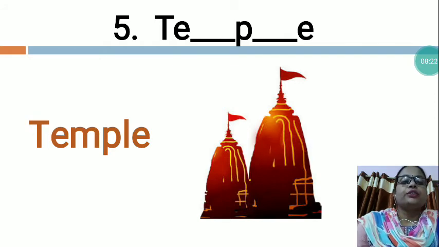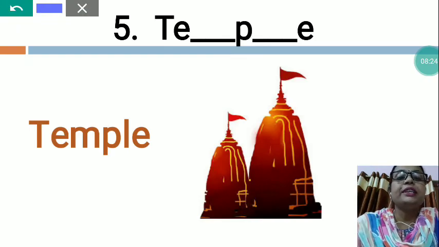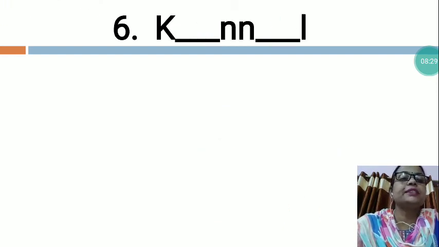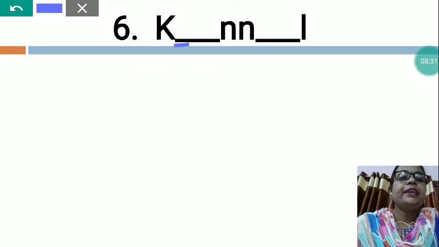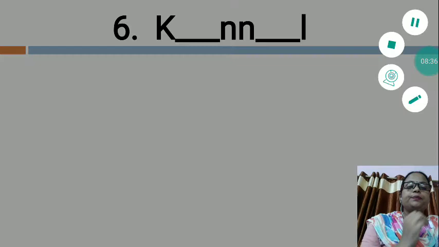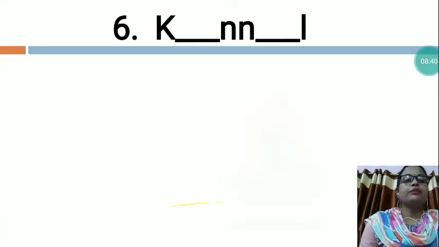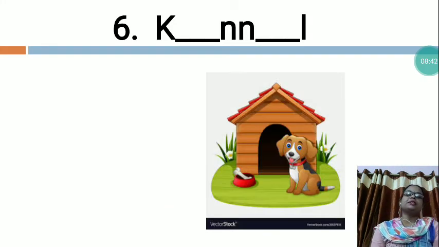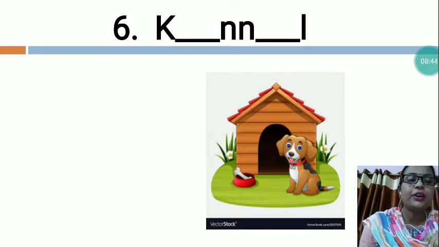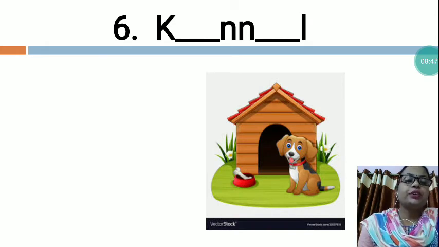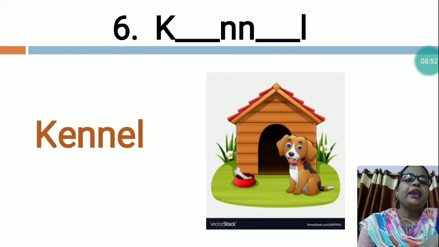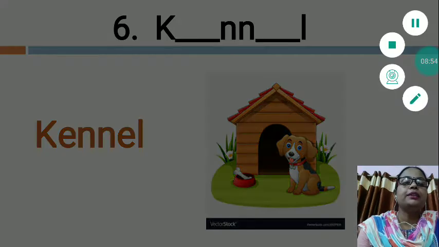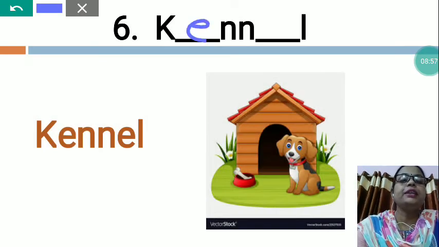Now then, so what will you write? You will write T, E, M, P, L, E, temple. Now the next is K dash double N dash L. So what is this, my dear? Now I would like to give you the clue. Yes, what is this? This is a dog house. What is the name of a dog house? Kennel, K, E, N, N, E, L, kennel. So we will write K, after that E N N E L.